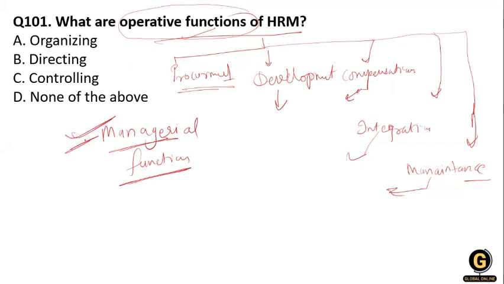And in case of operating function, there is procurement, development, compensation, integration, and maintenance. Clear? So the answer for this question is none of the above. Clear?